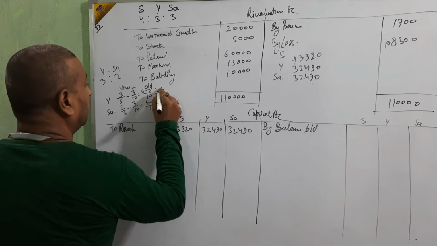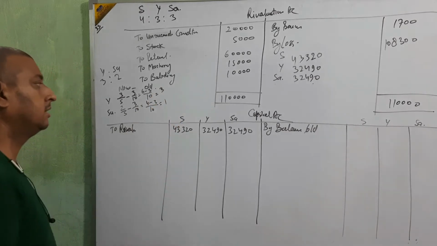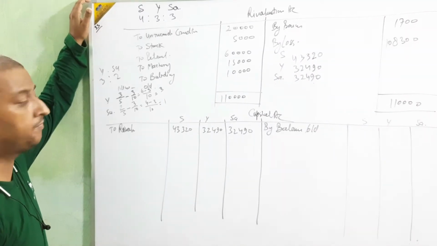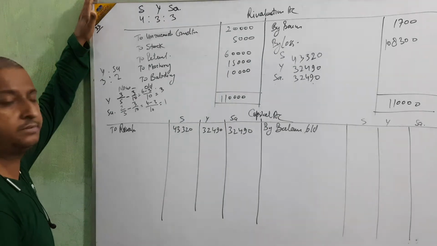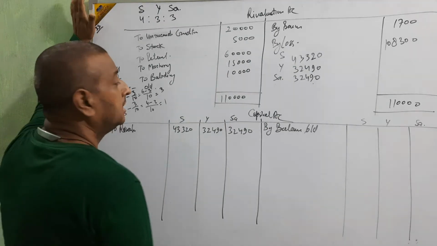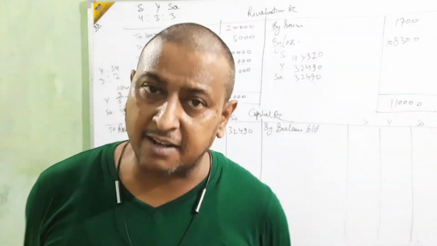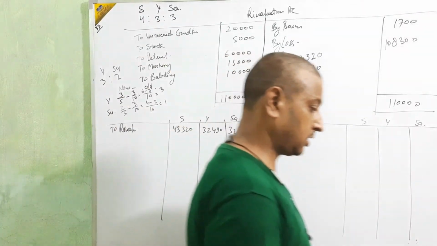It means 3:1. Okay, beta? 3:1. Okay, it means the goodwill of the retired partner will be distributed in 3:1.